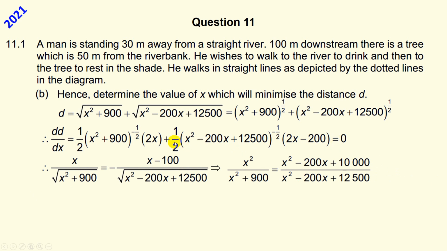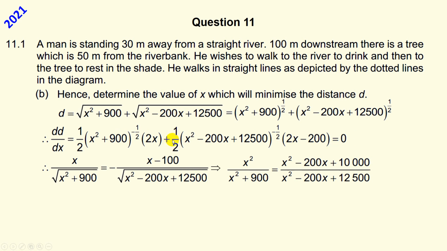So what I've done is I've taken this one across to the other side with a bit of simplification, simplifying on both sides, to get there. I've squared both sides to get there. So let me show you again. We've differentiated using two chain rules and put it equal to naught.